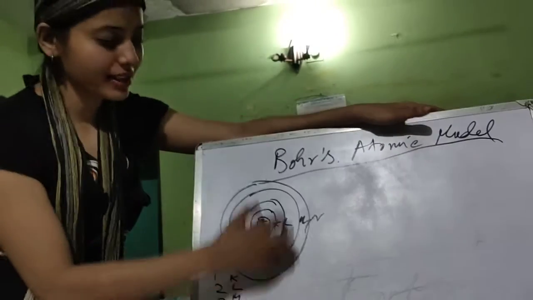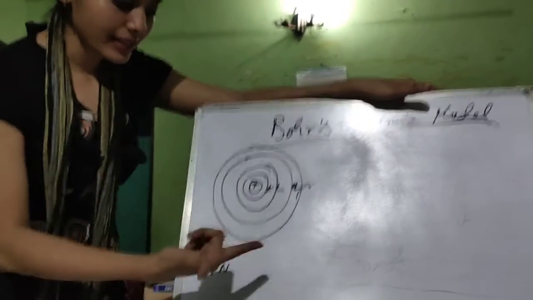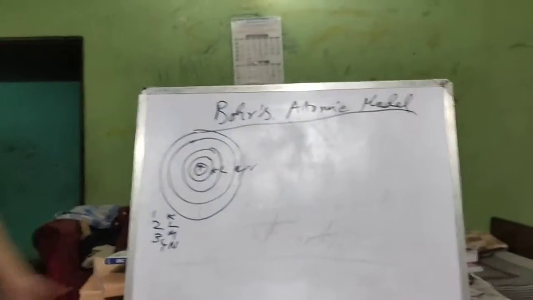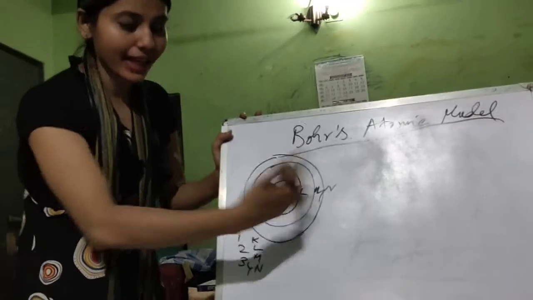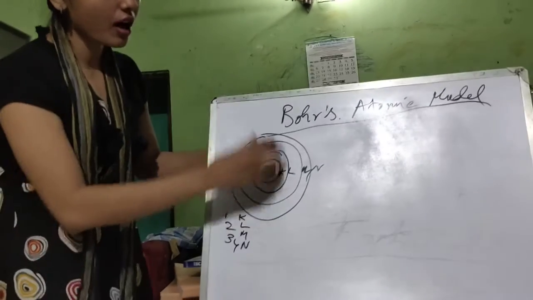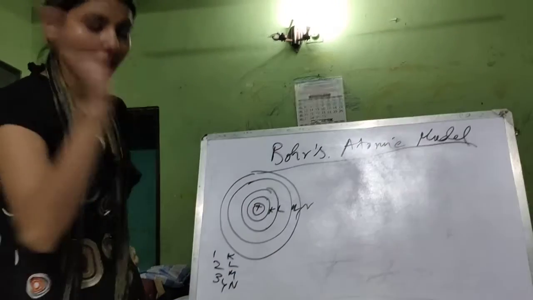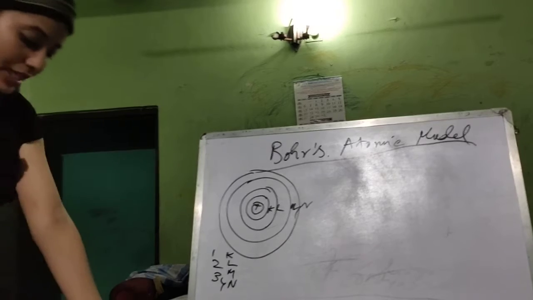You have done it in class 10. These are also known as energy levels. Then the second energy level is the L shell. Then the third energy level is the M shell. According to Bohr's postulate, electrons move around the nucleus in these fixed orbits, or energy levels, whatever you say, and they are fixed in number. Now let's move on to the second one.